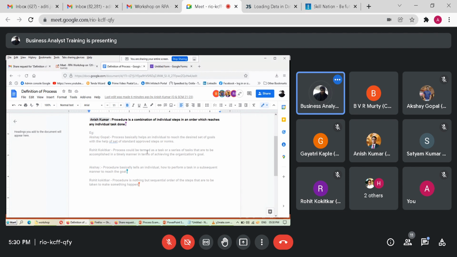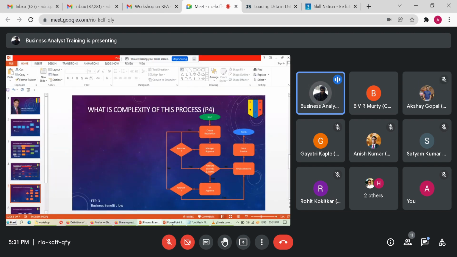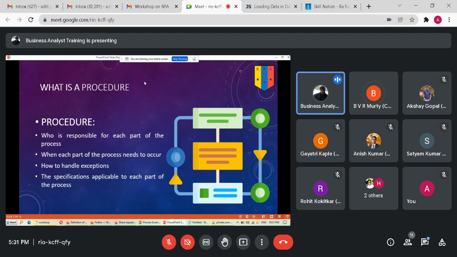SOP tells, see, a process is simple: how to convert input into output using steps and tools, right? But an SOP tells you who is responsible for it. Number one, who is the process owner, who is in charge of it. So we also need that information, right? So a procedure tells you who is responsible for each part of the process.